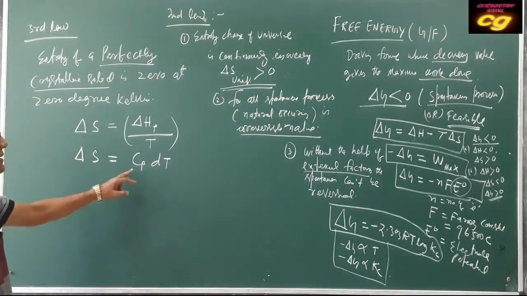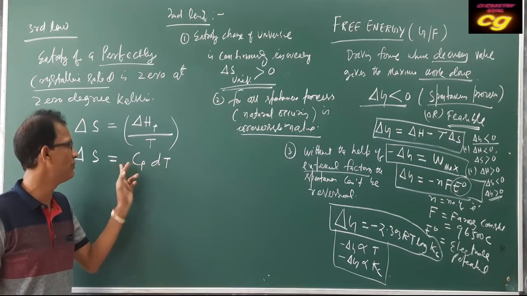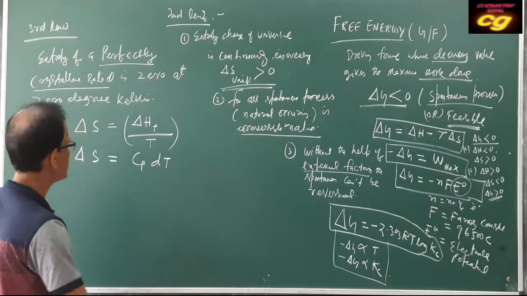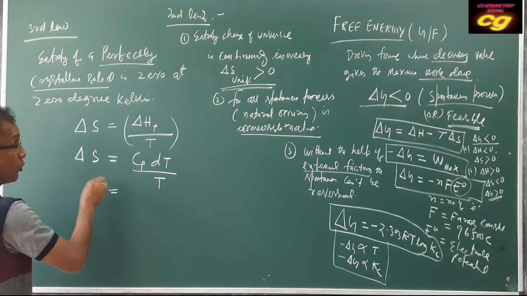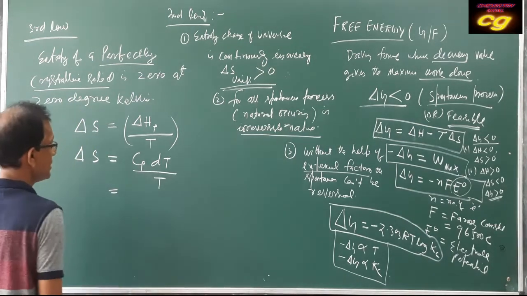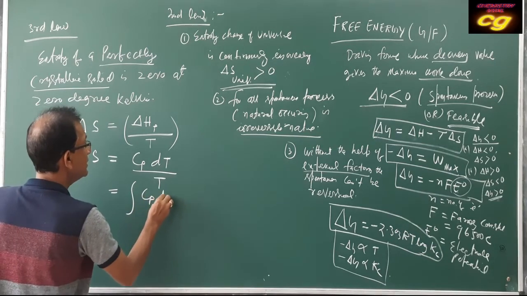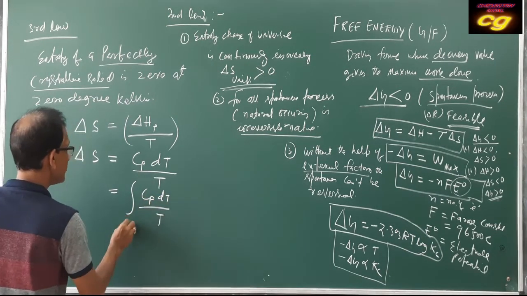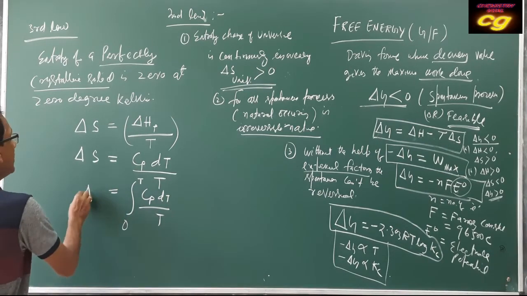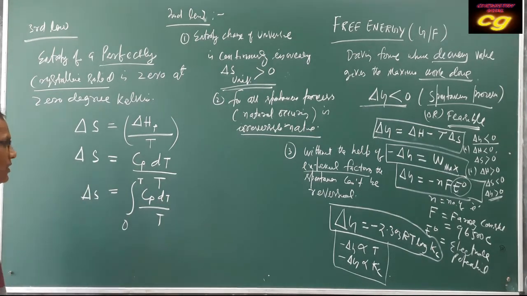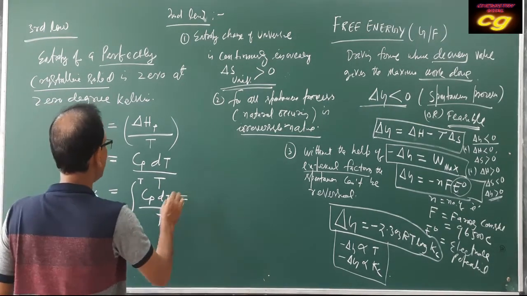Cp is the heat capacity at constant pressure and dT is the temperature change. If you multiply, you get the enthalpy change. For the whole change with temperature, it will be the integration of Cp dT upon T from temperature 0 to T.